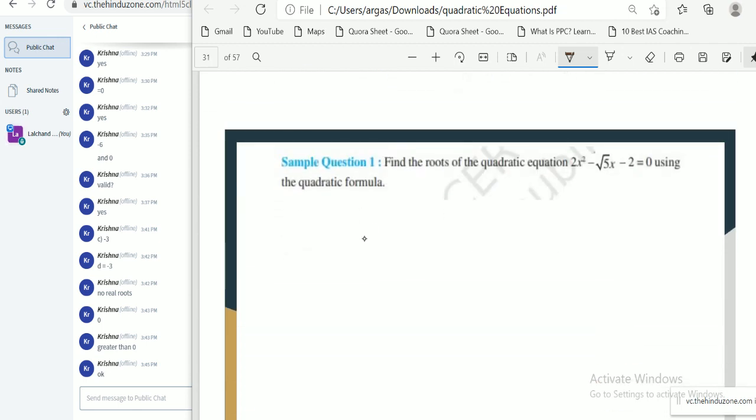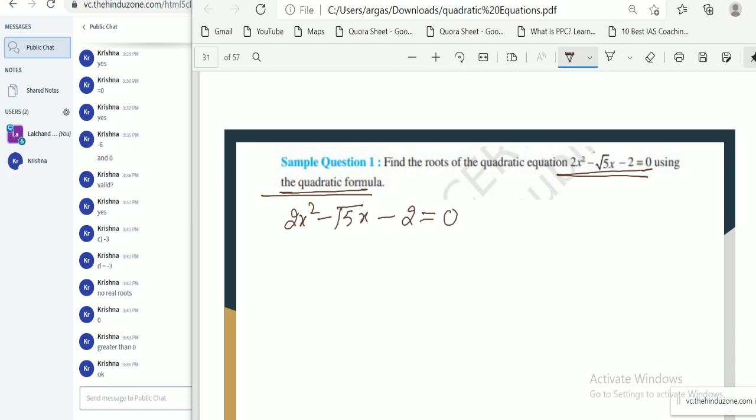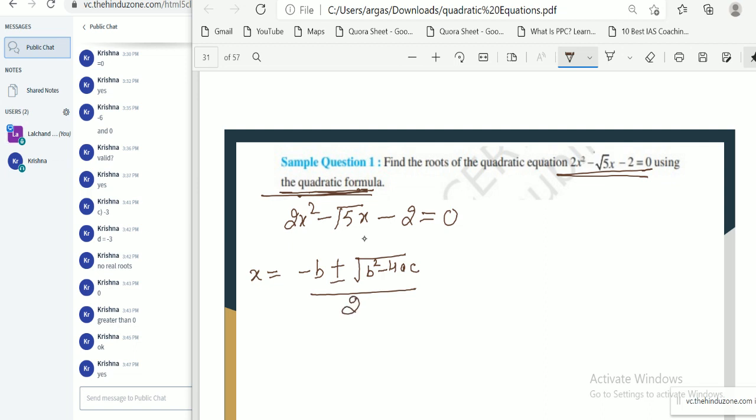Now find the root of this quadratic equation using quadratic formula. Can you find the root of quadratic equation 2x square minus root 5x minus 2 equal to 0 by using quadratic formula direct? Okay, so what is our quadratic formula? x equal to minus b plus minus root of b square minus 4ac by 2a.